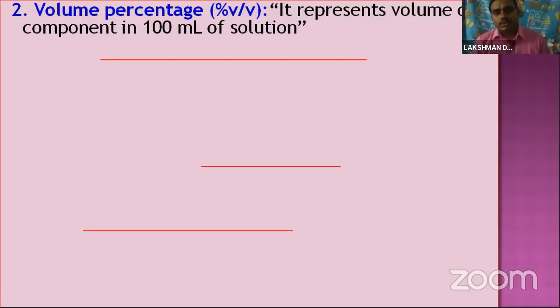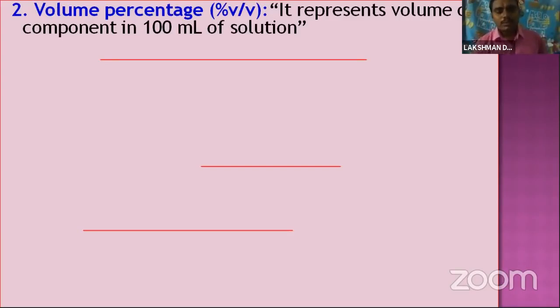Once you recall, mass percentage represents the mass only. Volume percentage represents the volume of the component. Mass percentage is the mass of the component, volume percentage is the volume of the component, in 100 ml of solution.